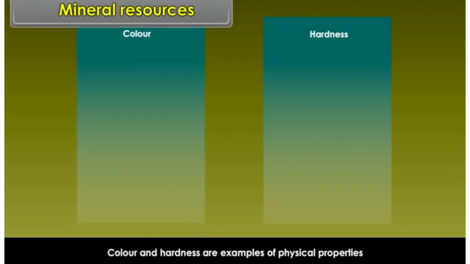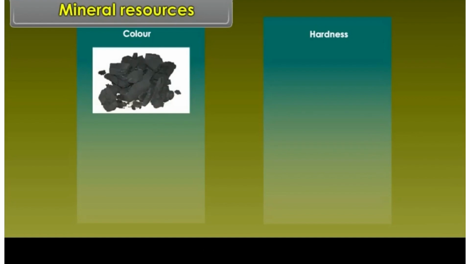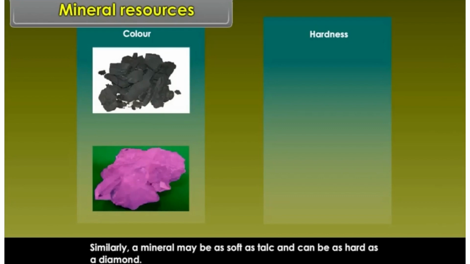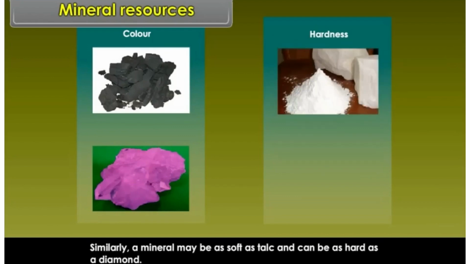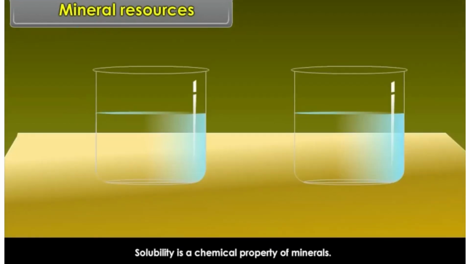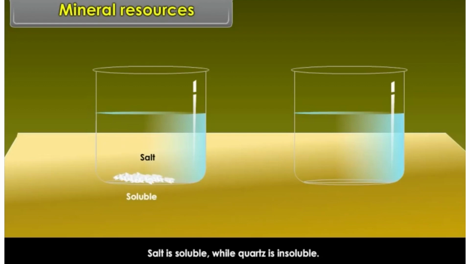Color and hardness are examples of physical properties. Like coal is black or brown, quartz may be red, black, pink or purple. Similarly, a mineral may be as soft as talc and can be as hard as a diamond. Solubility is a chemical property of minerals. Example, salt is soluble while quartz is insoluble.